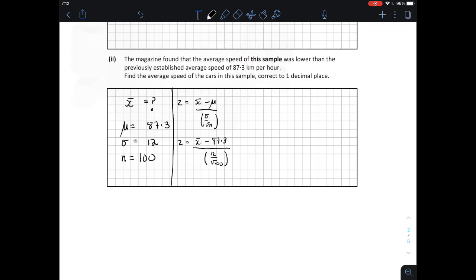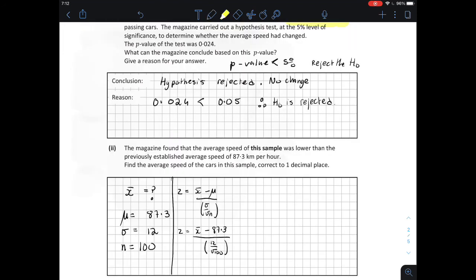All right, so let's draw up what we want and what we know. So we know that the p-value is 0.024. This is a two-tailed test, which means that our extreme values, so the areas at the end, are 0.012 on both sides.